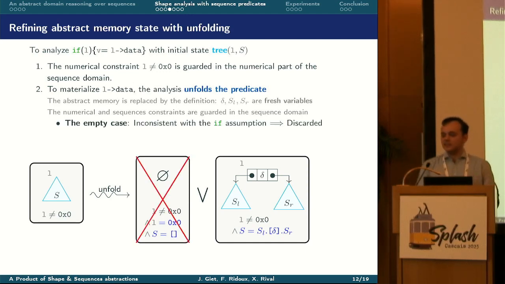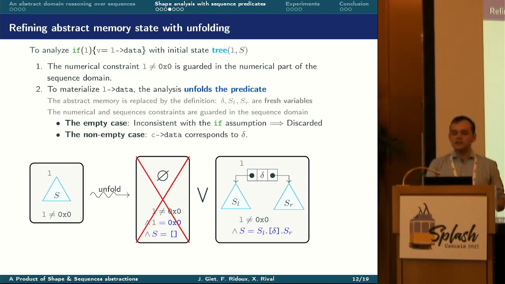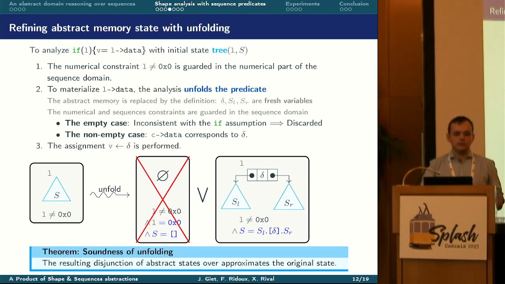The analysis then notices that the constraints in the empty case on L are inconsistent, so the analysis discards this case. And in the non-empty case, the expression C arrow data corresponds to the value delta, so it is assigned to the value of V. Unfolding a segment sequence predicate, unfolding an inductive predicate is sound because the disjunction of the two resulting states over-approximates the original one.